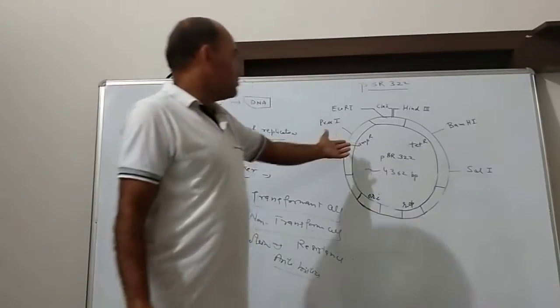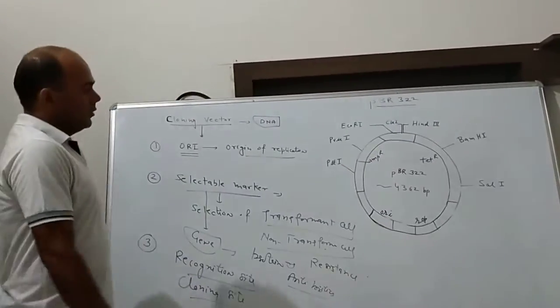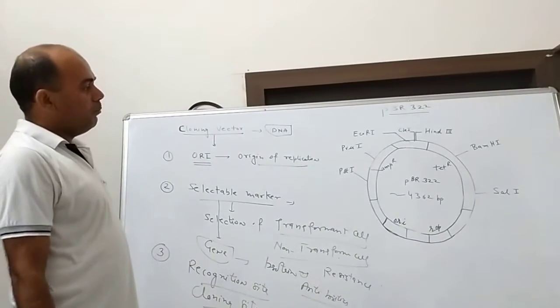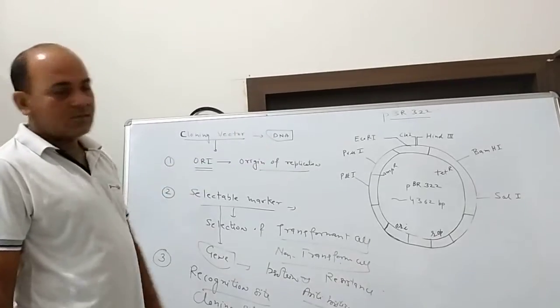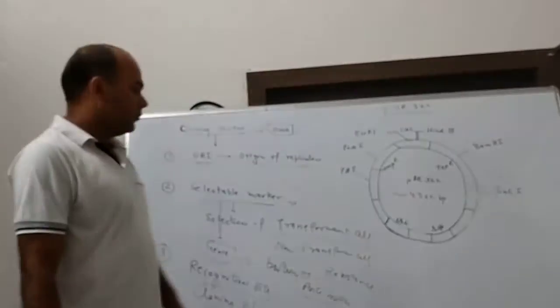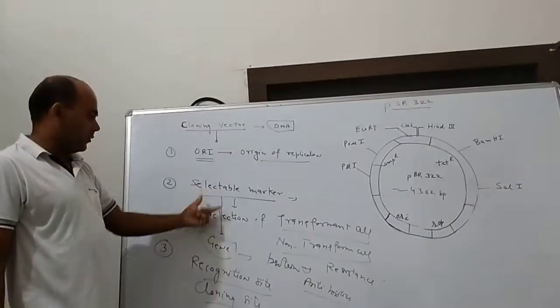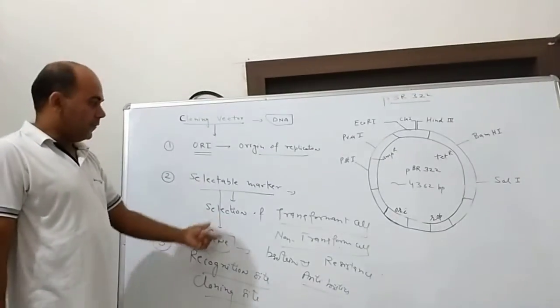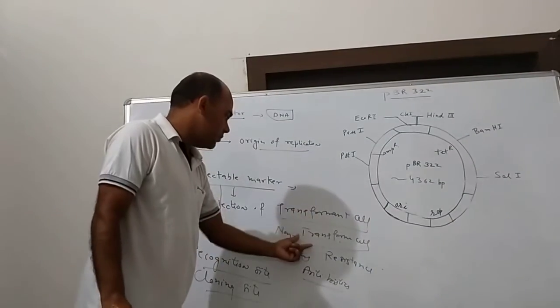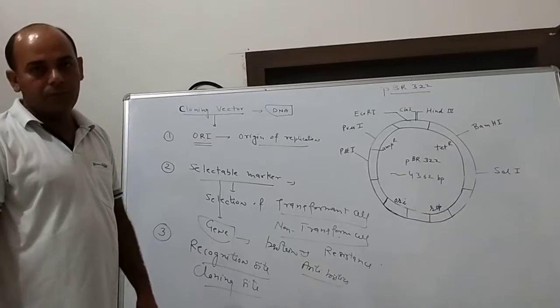This antibiotic resistance coding gene is called ampicillin resistance, and that is called tetracycline resistance. These help to select and identify which cells become transformed and which cells become non-transformed.